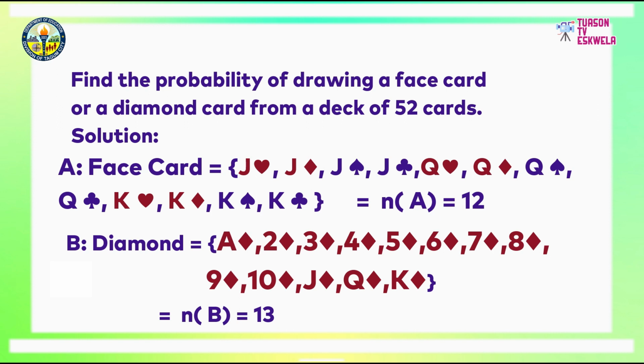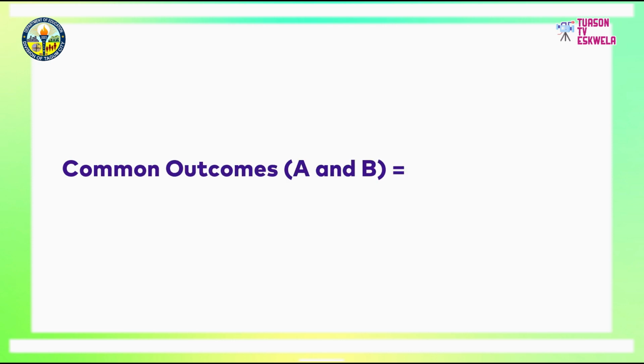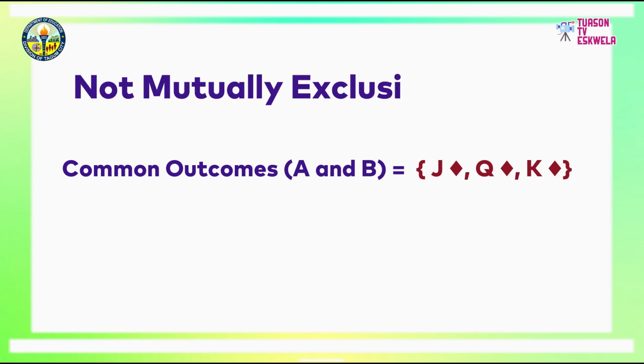Now, try to observe if there are common outcomes. Yes, there are common outcomes. The common outcomes are Jack Diamond, Queen Diamond, and King Diamond. Hence, these two events are not mutually exclusive. The number of common outcomes is 3.